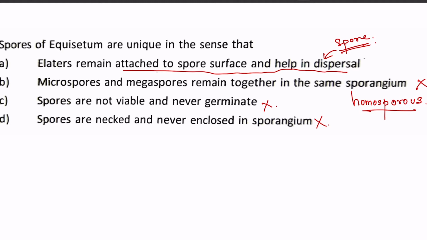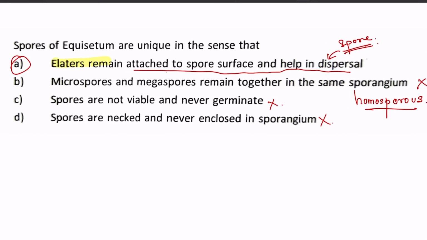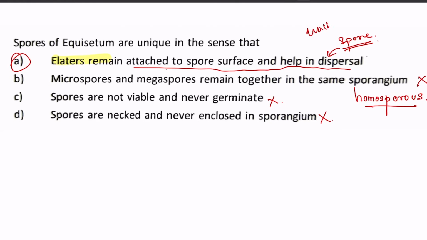So the answer is option A, because the elaters are specialized structures which are wrapped around the spores. They help in spore dispersal, because they will, like, walk. It's a very unique character of Equisetum that the spores can walk and then burst and spread around. That is where elaters are very useful, so our answer will be option A.